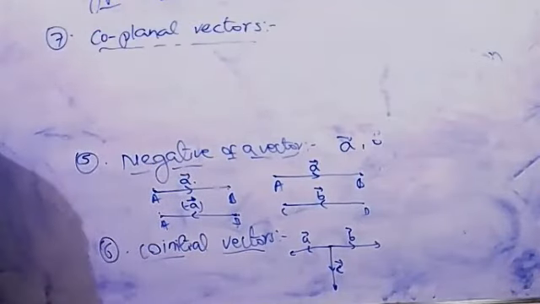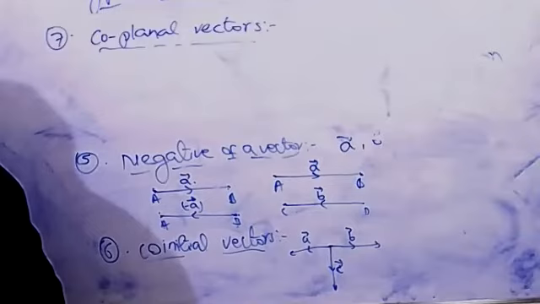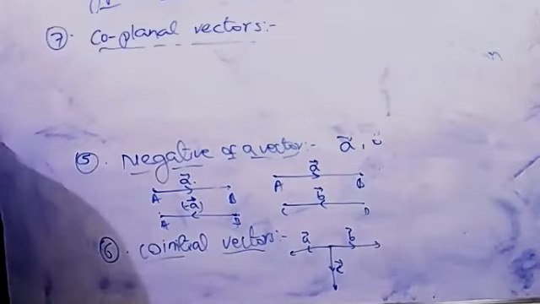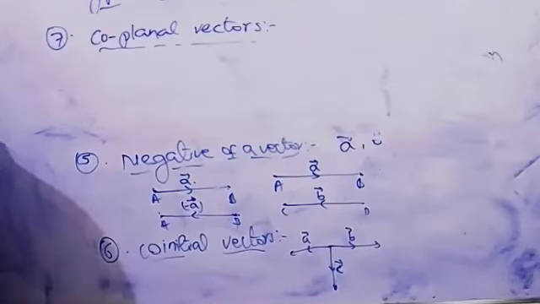Three or more vectors are said to be coplanar if all of them lie on the same plane.